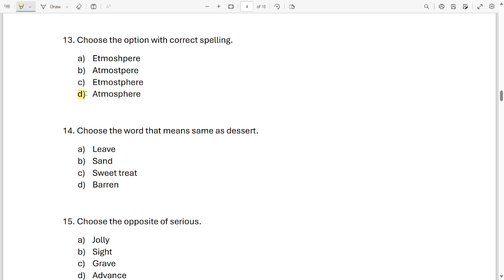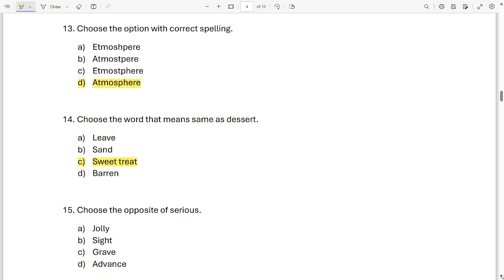It is option D. We write atmosphere like this. Okay. Now next sentence, choose the word that means same as a desert. Same as a desert. Which word is same as a desert? Leaf, sand, sweet treat or barren? It is sweet treat. Option C.